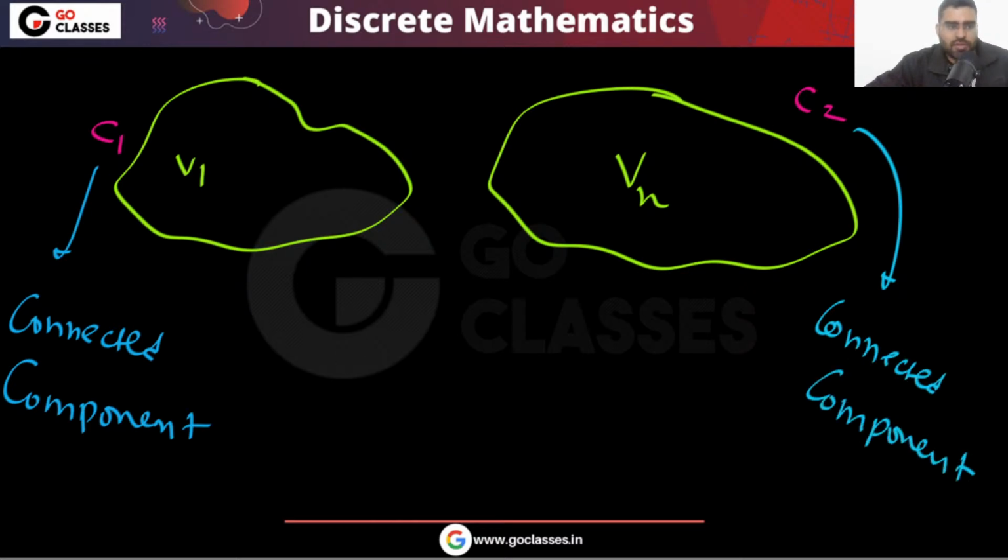The answer is this is never possible, right? Because this has odd degree, this has odd degree, and no one else has odd degree. Individually each is a graph, so here you must have an even number of odd degree vertices, and here you must have an even number of odd degree vertices.